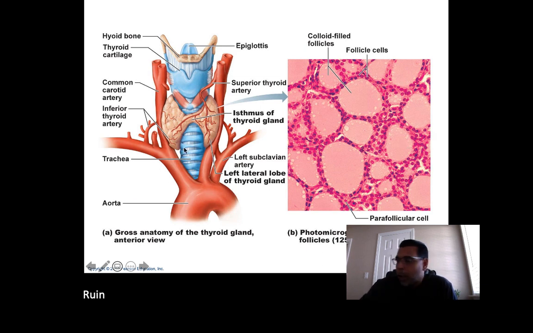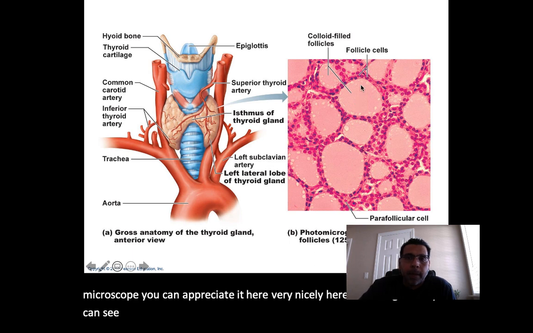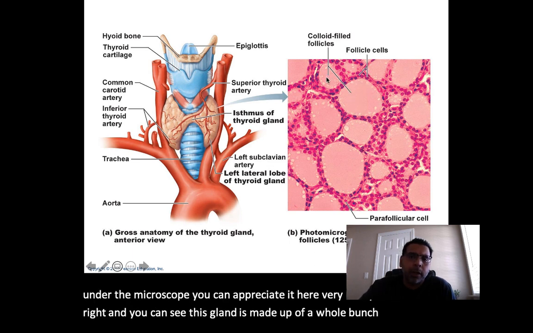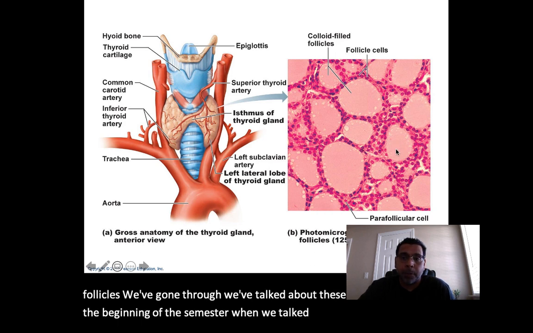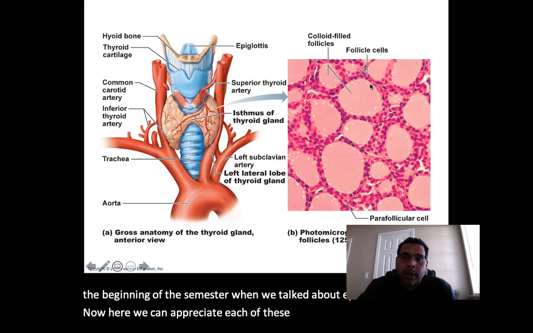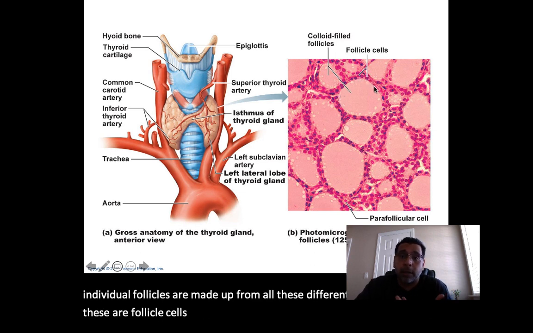Now here, when we talk about this gland under the microscope, you can appreciate it here very nicely on the right. And you can see this gland is made up of a whole bunch of different follicles. We've talked about these follicles before in the beginning of the semester when we talked about epithelial tissue. Now here we can appreciate each of these follicles. Look at these individual follicles, they are made up from all these different follicular cells. So these are follicle cells that make up the follicle. I don't know how much easier we could make that.